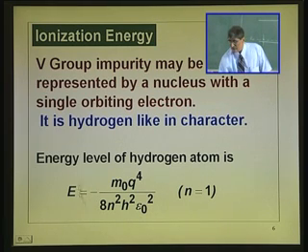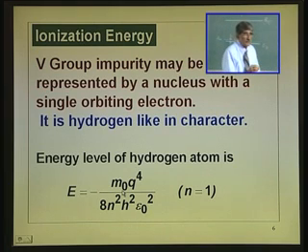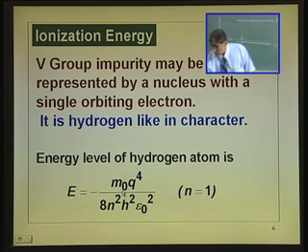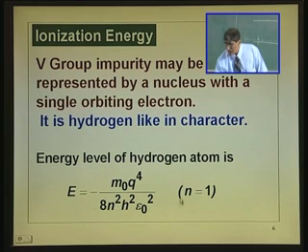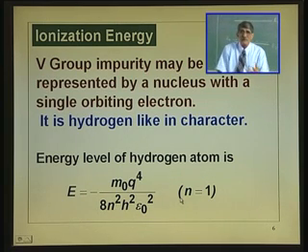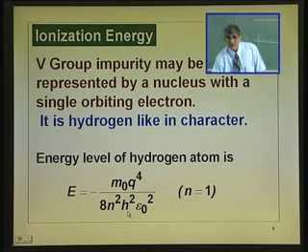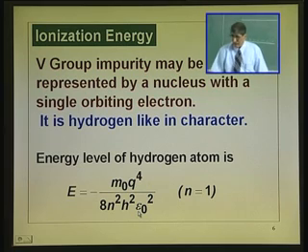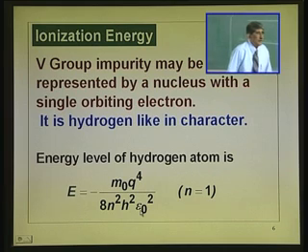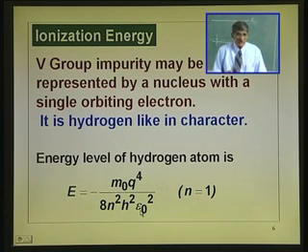This is almost dealt with at the high school level, so let me not go into that, where here m naught is the mass of the electron. When you talk of hydrogen, you talk of the free mass of the electron, and q is of course the charge. n is 1 depending upon energy level. When you talk of the hydrogen atom, the electron, n is 1, only one electron. h is Planck's constant, epsilon 0 is the permittivity of free space. So, when you use that, substitute for m naught, h, n equal to 1, epsilon 0 is 8.854.